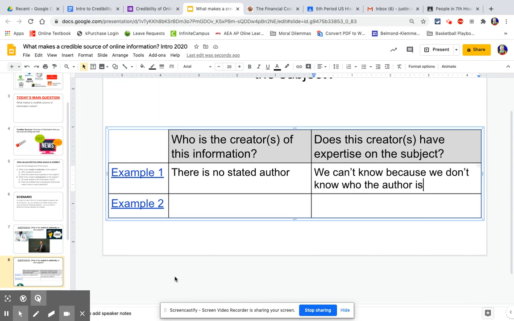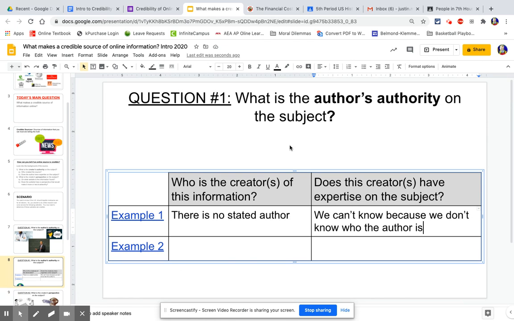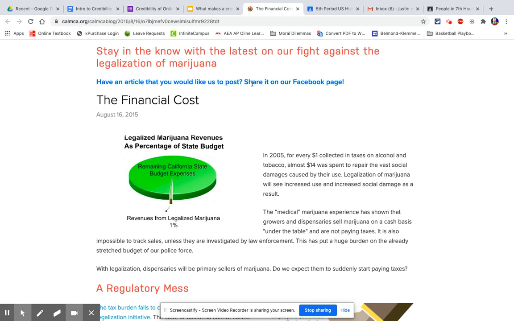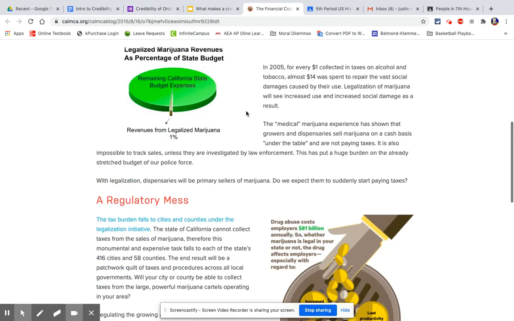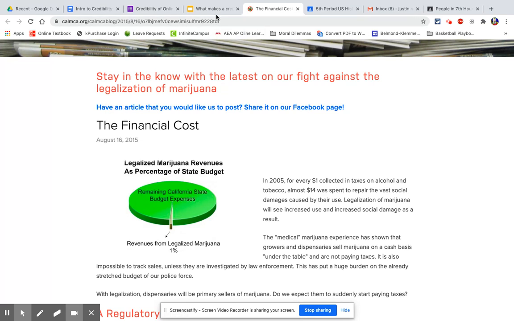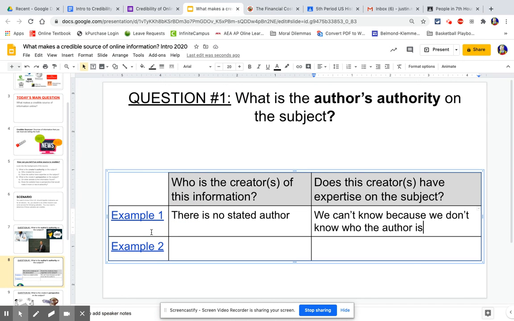So in this first example, what's the author's authority on the subject? There is no stated author, so we can't know if the author has expertise or not. This article is probably not going to be credible just because there is no author. So that's the first thing you look for. That's not a good sign when an article doesn't have an author.